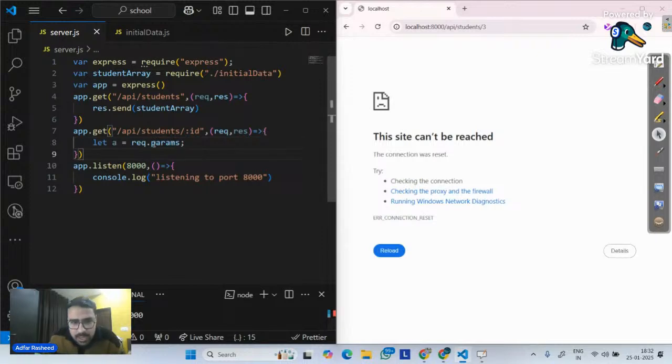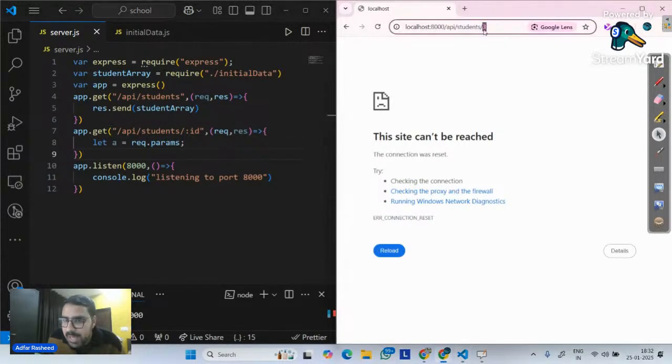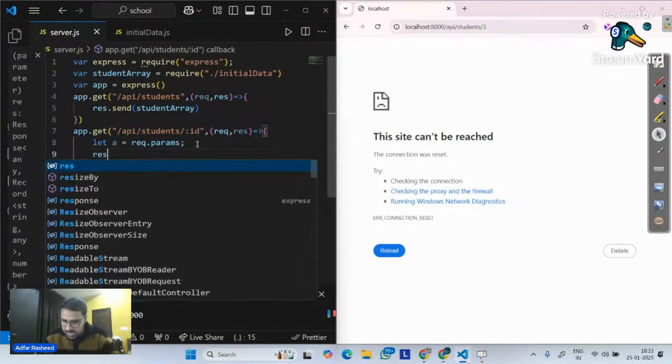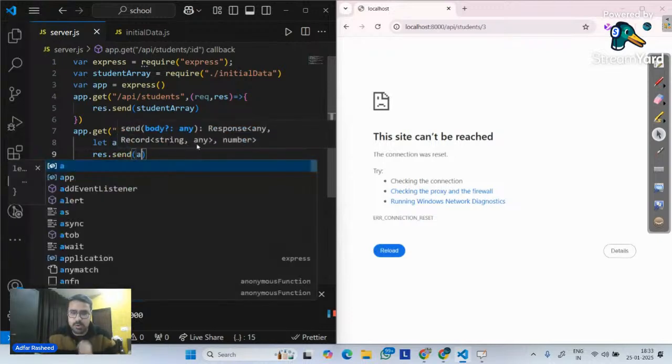So I'm simply telling it, inside my request object, whatever params are, these are called params. This one is a param. If it's a dynamic value, it's a param. Whenever anyone makes a request on this, please return me that and put it in a. After that, please send this a in a response.